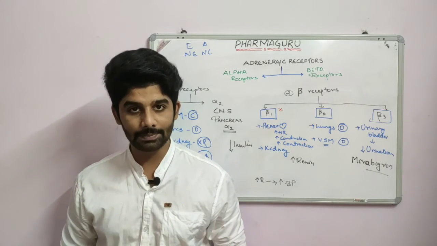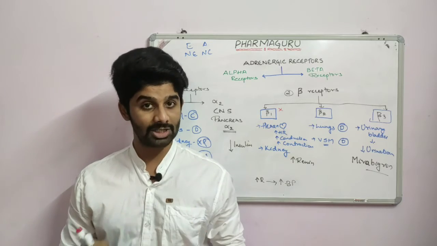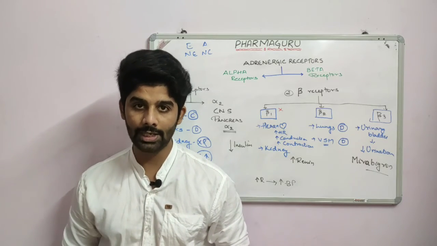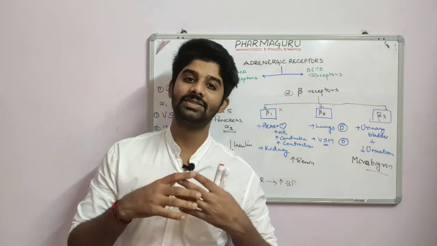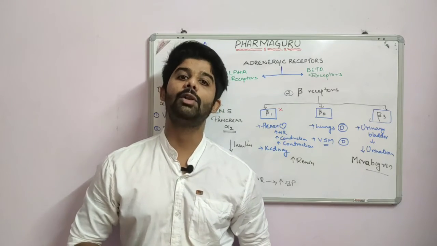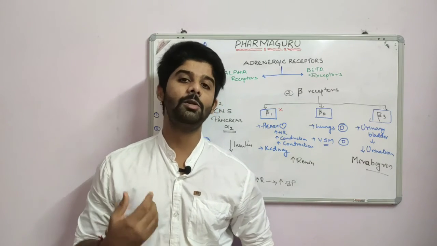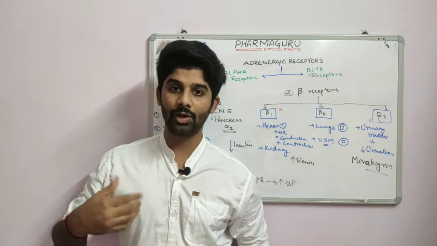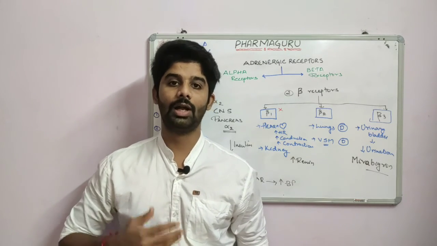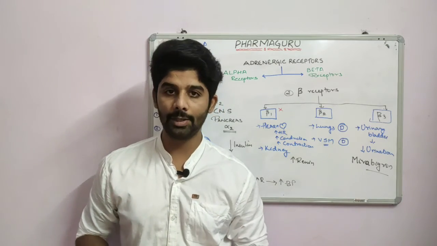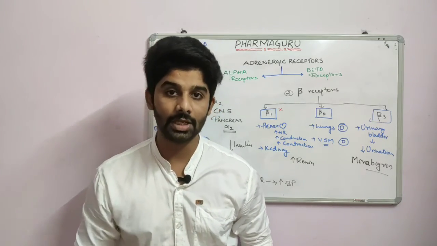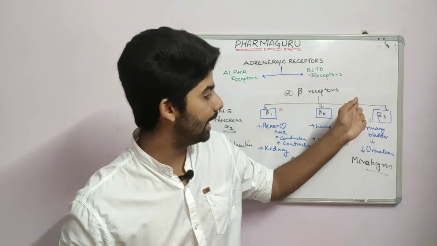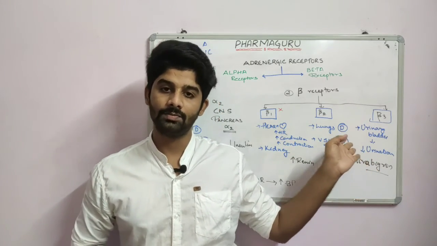And the beta 3 receptors, mainly it is not of much importance, but it is primarily found in the urinary bladder. If the beta 3 receptor is activated or stimulated, it will cause reduced urination. Where will we use it? In case of a geriatric patient who cannot control their urine release or the bladder. So one drug that I have mentioned is mirabegron. It is a beta 3 agonist. Mirabegron will stimulate the beta 3 receptor and will reduce the urine release.